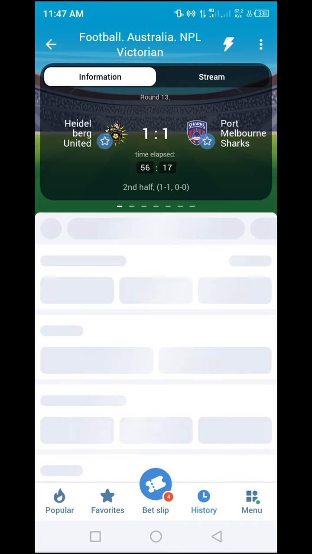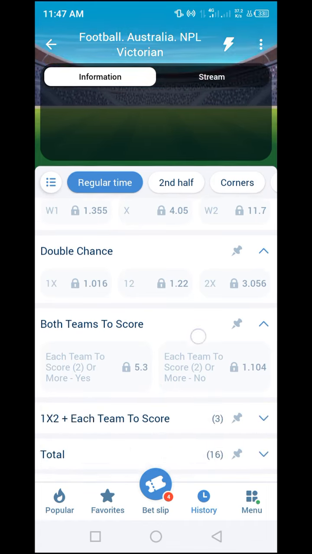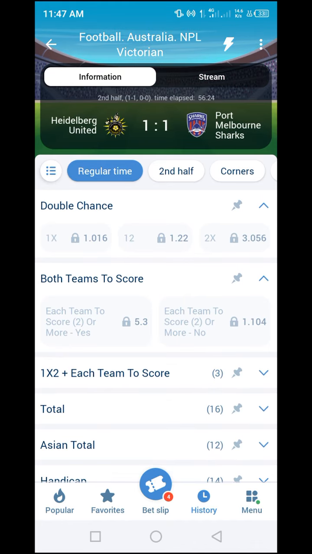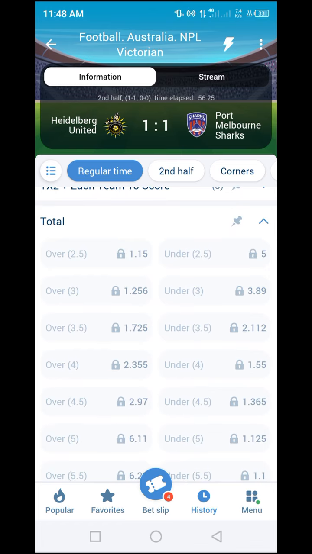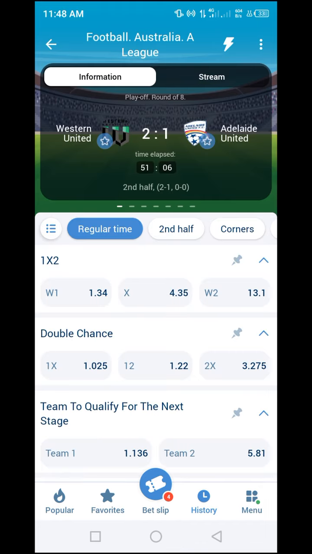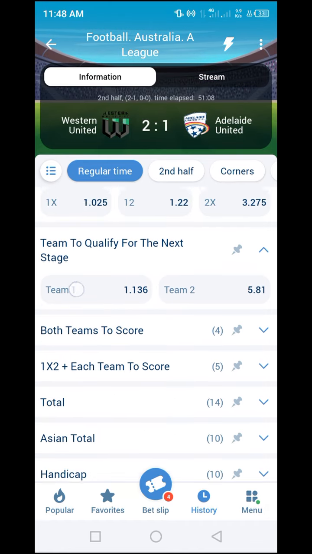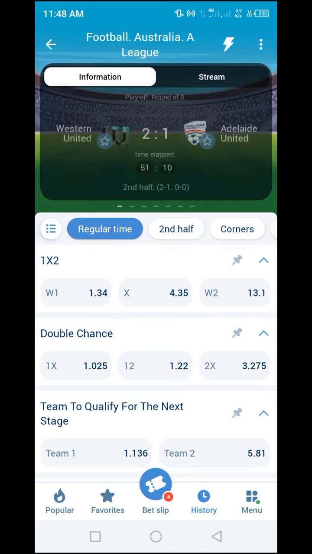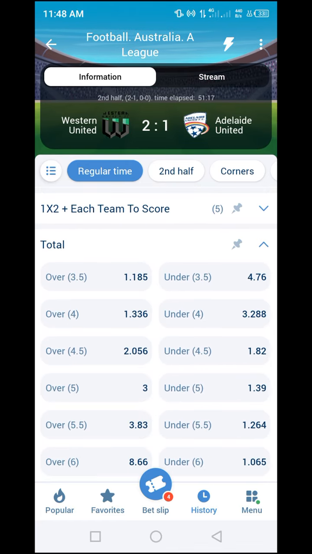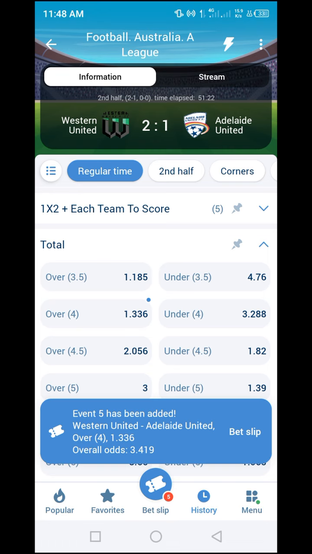Looking at the first one here, with everything in place, I want to go for 2.5 goals. In other words, I'm going to increase the number of goals to 2.5 or 3.5, since it is already 2 goals at the moment. And for the other one here, as you can see, I also want to increase the number of goals. It is now 3 goals, and I want to look at more goals here. For the number of goals, I want to go to over 4 goals. As you can see, the odd is 1.33, which is good.